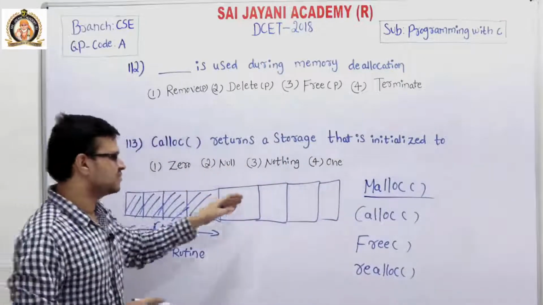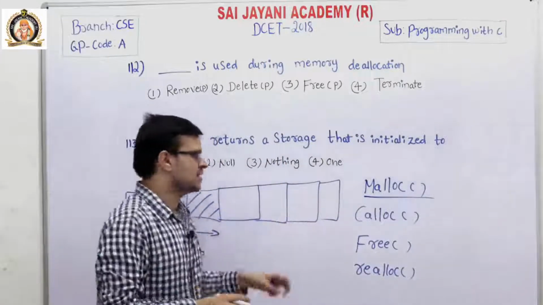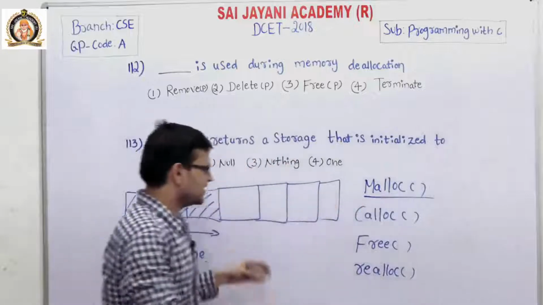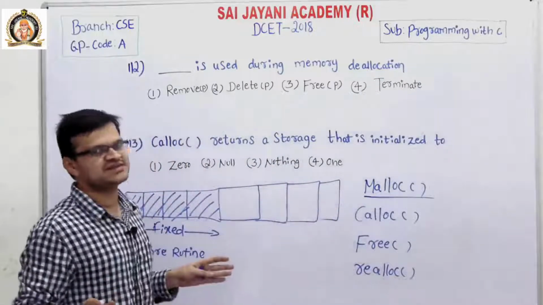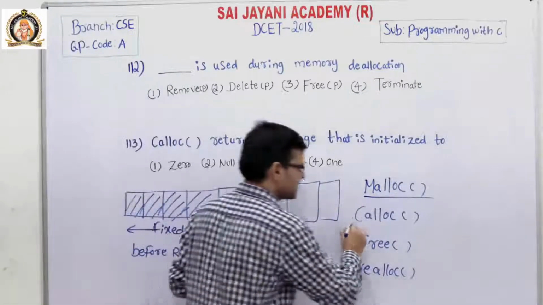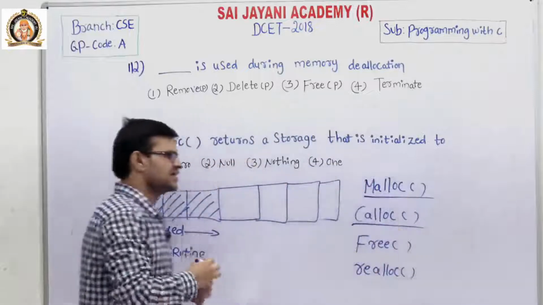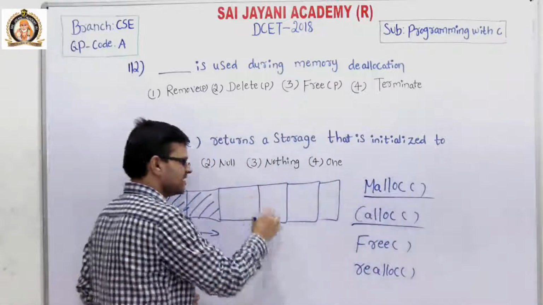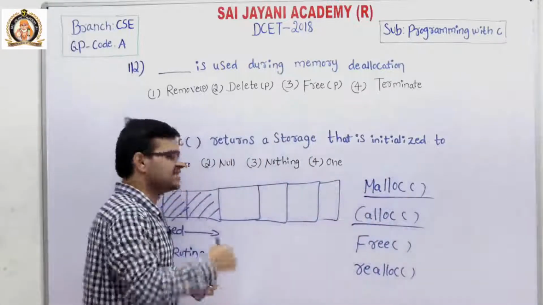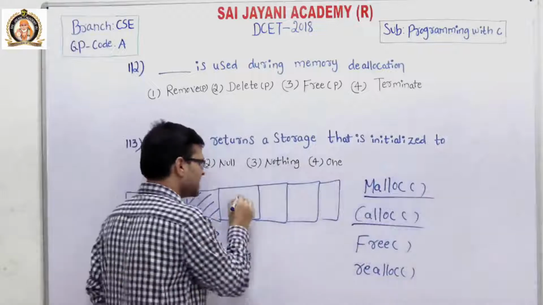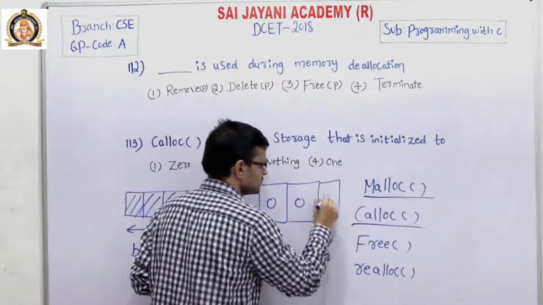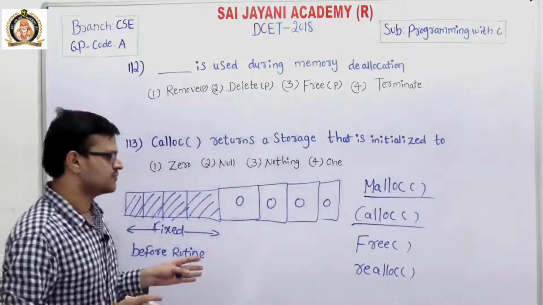No bits are present in this memory. It only allocates the memory and leaves it uninitialized. But the calloc function also allocates memory like malloc, but it initializes every memory value to 0.